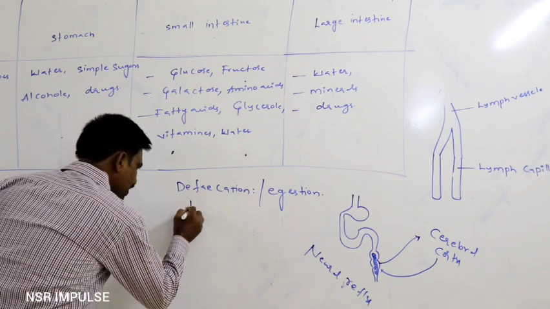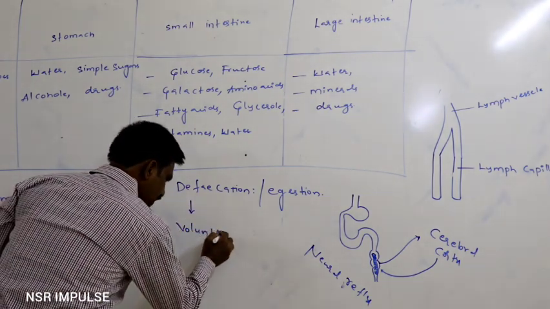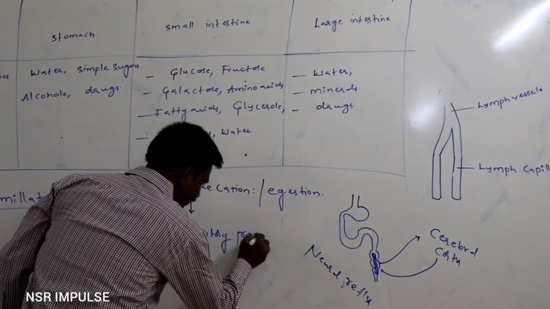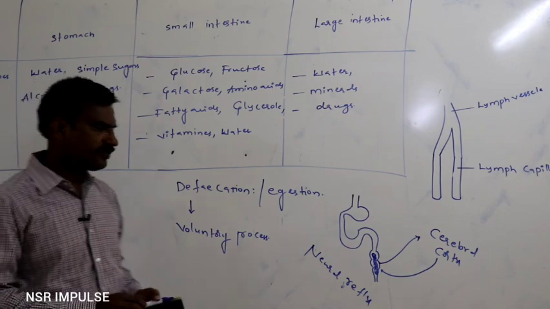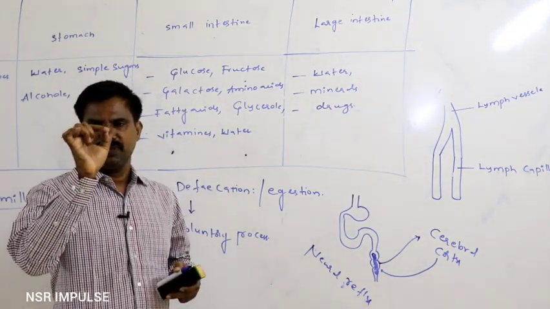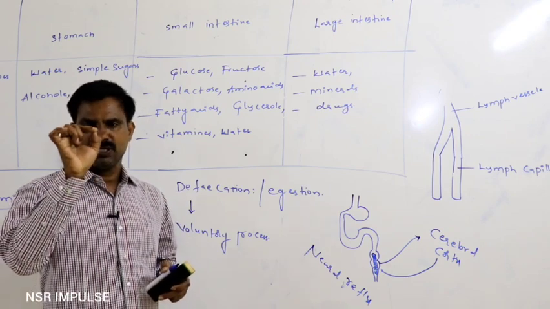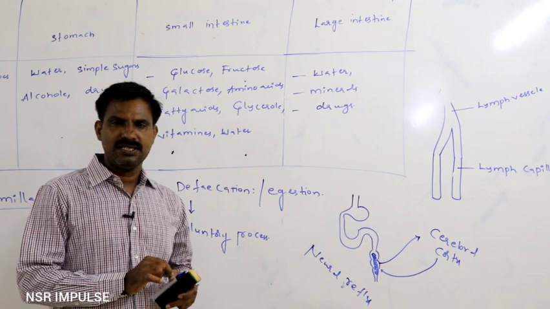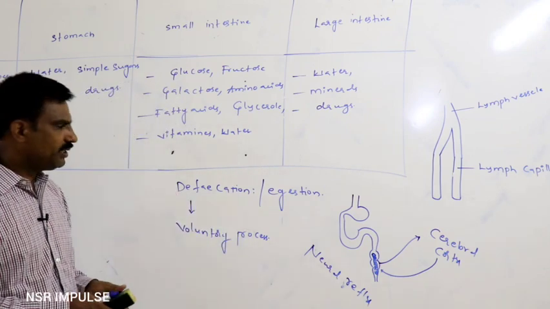This defecation is a voluntary process. It means that with the consciousness of the person, defecation occurs; only with the willing of the person does defecation occur. So that is said to be a voluntary process.